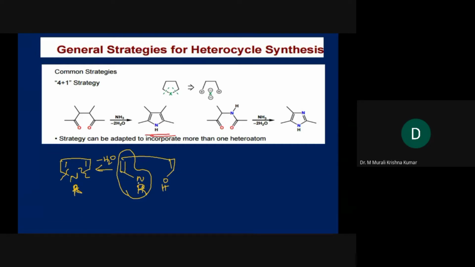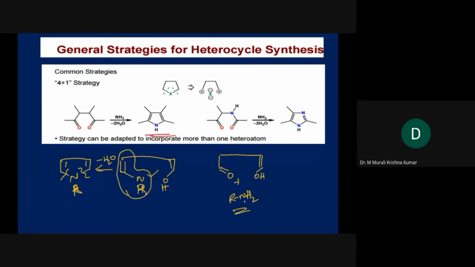How can you get an enamine? Just now we have seen. You can have C double bond O plus RNH2. And on this side, we have the enol only. So on this side, we have carbonyl group and NH2.